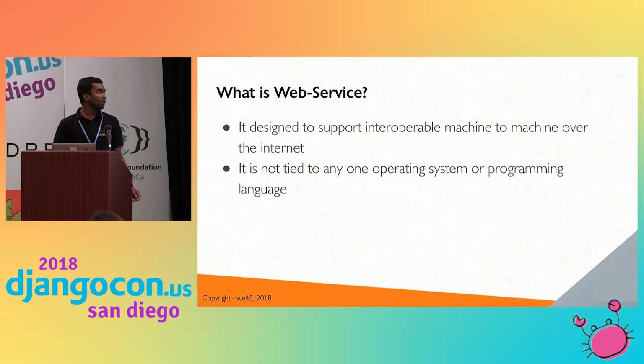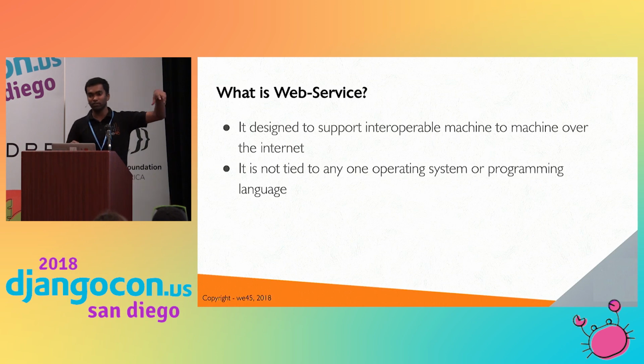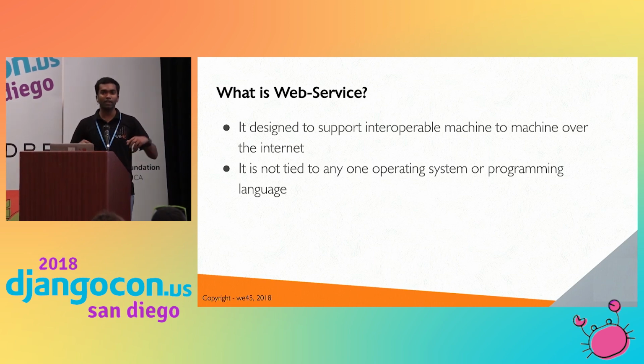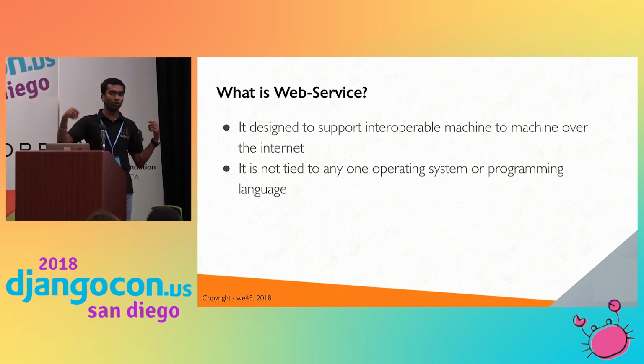So, what are web services? How many of you attended yesterday's Django REST Framework authentication talk? Then you know what web services mean, I think. Basically, web services are centralized backend services, machine to machine, transferring or exchanging information. For example, if you write an application backend in REST framework, you can integrate a front end in Vue.js or React.js.